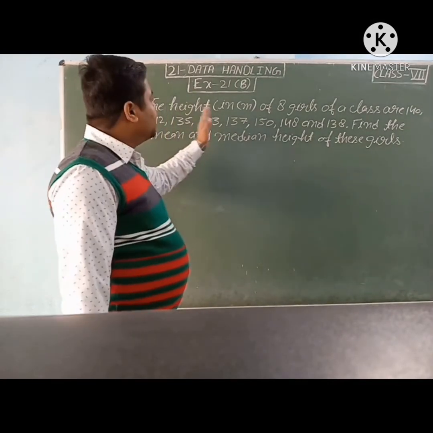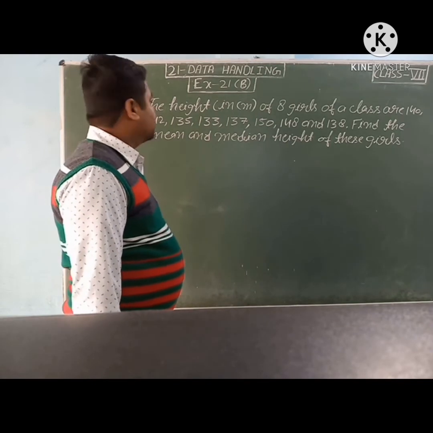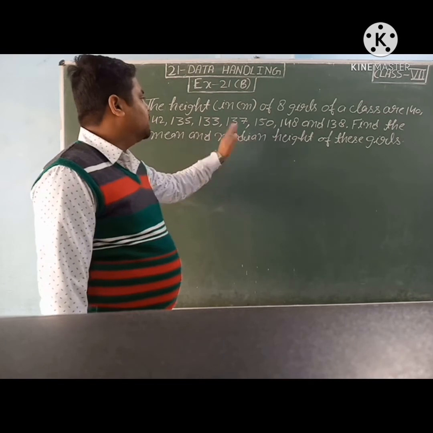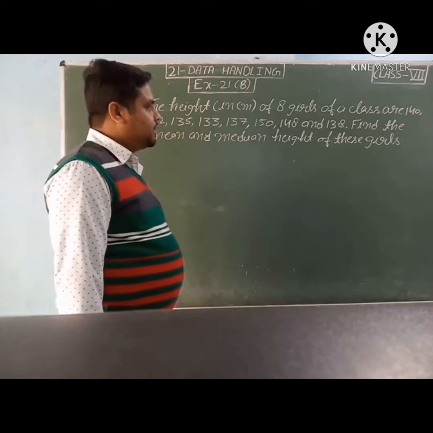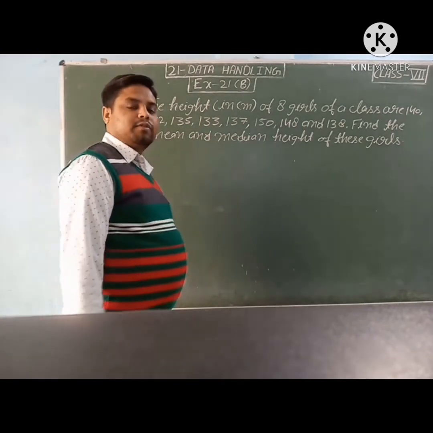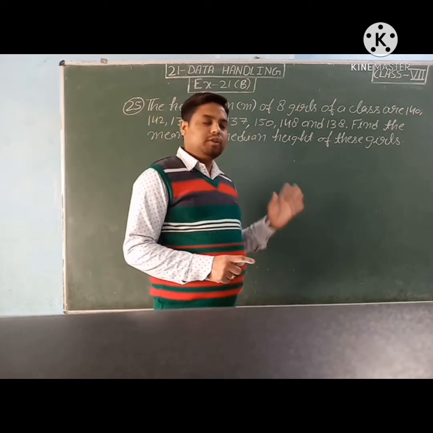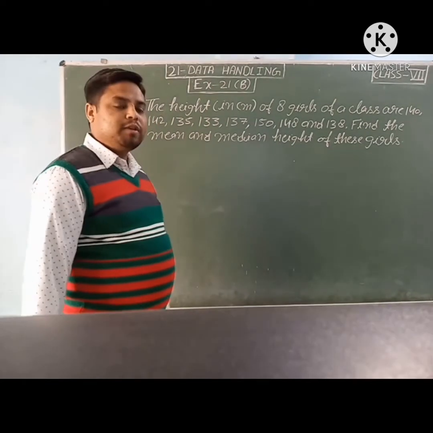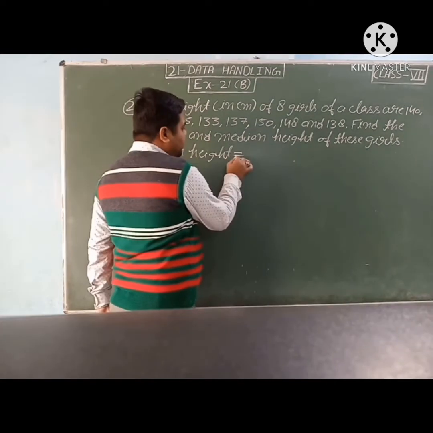The heights in centimeter of 8 girls of a class are 140, 142, 135, 133, 137, 150, 148 and 138. Find the mean and the median height of these girls. We have to find the mean height and median height of these girls. So students, first we will find the mean height. The formula of mean is sum of given observations upon number of observations.